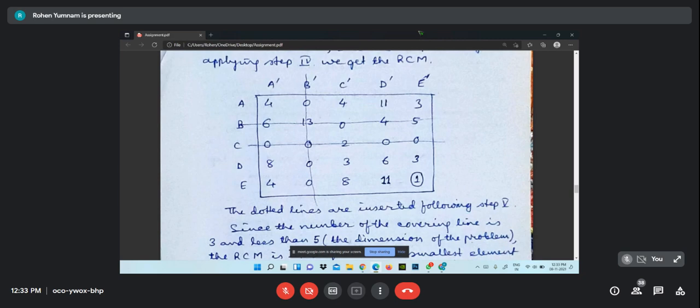That we didn't like. What we have to do is draw the minimum number of lines, if possible less than 5. 5 is the maximum.